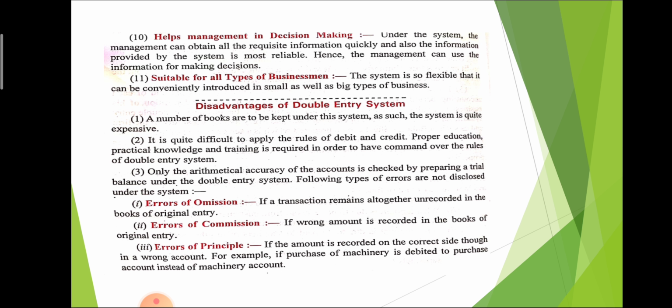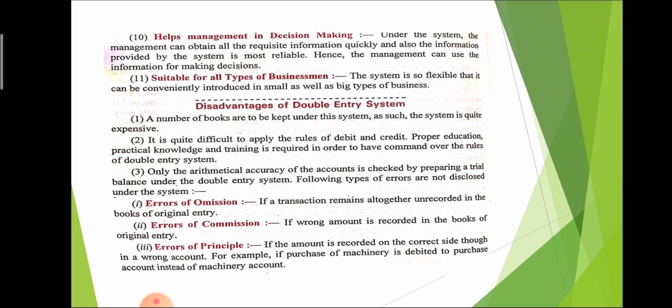Only arithmetical accuracy we can check with the help of double entry system. There are many errors: errors of omission, errors of commission, errors of principle. What is the error of omission? If a transaction remains unrecorded, sometimes if we forget to record any transaction, that cannot be detected with the help of double entry system. That error is called error of omission.